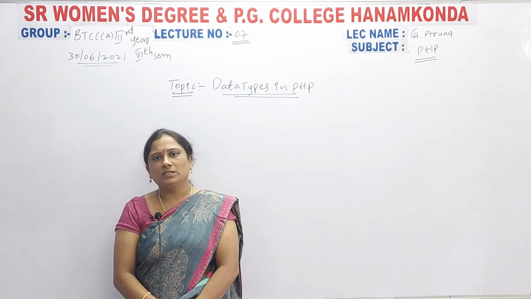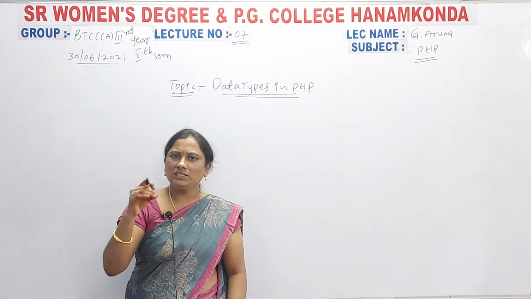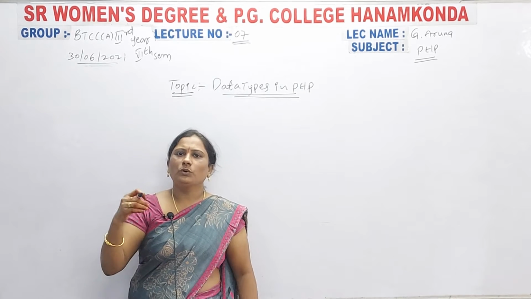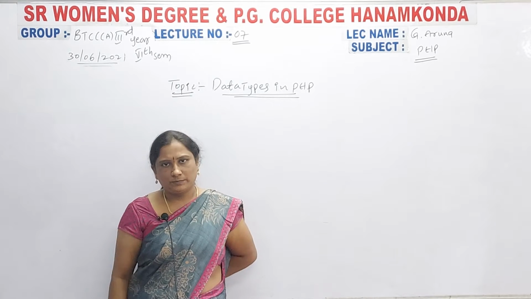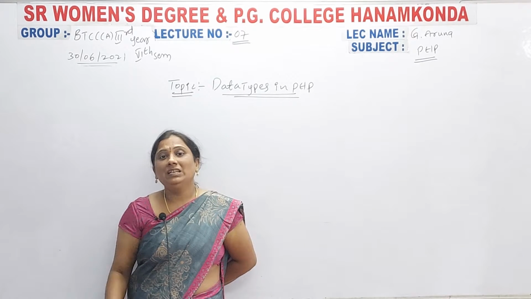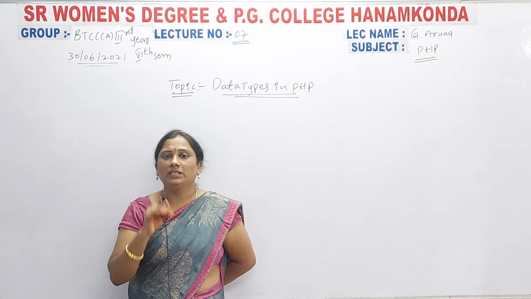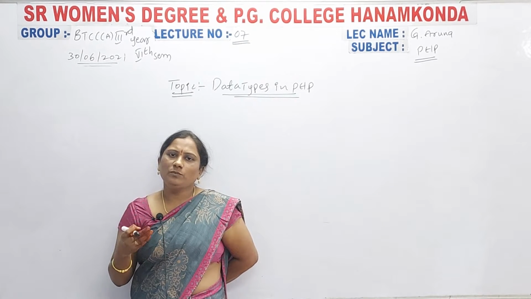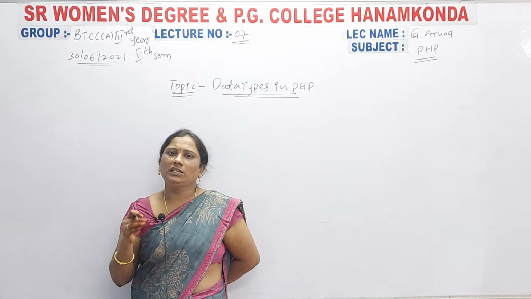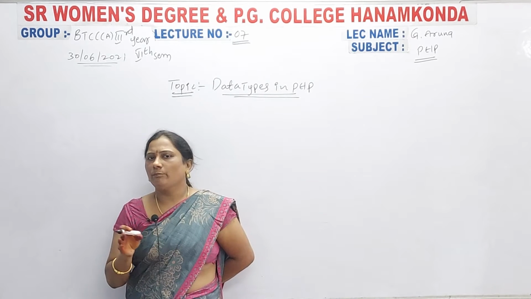Data type means, in program implementation, in variable declaration you have to use the data type. Why? Because in some variables you have to store only numeric data, that means numbers.